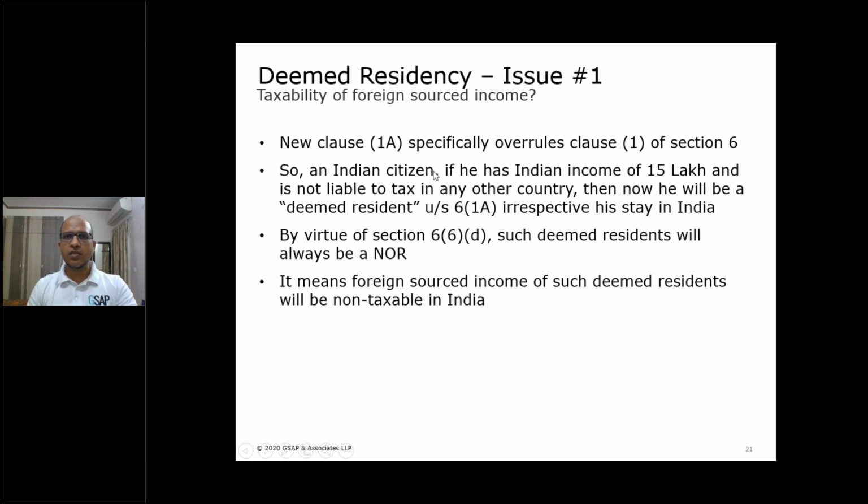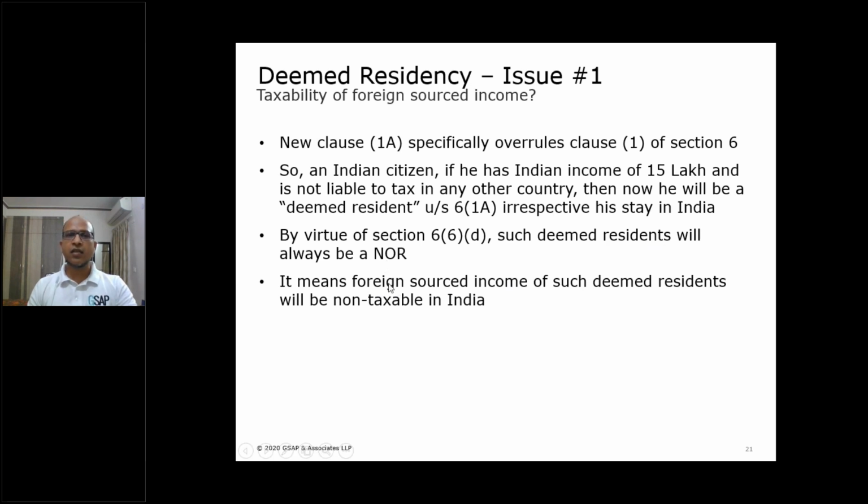That person should be an Indian citizen. He should have India source income of 15 lakh and he should not be liable to tax in any other country. This is the precondition. Then he will be deemed resident under 61A, irrespective of his stay in India. And by virtue of 66D, such a deemed resident will always be treated as NOR.